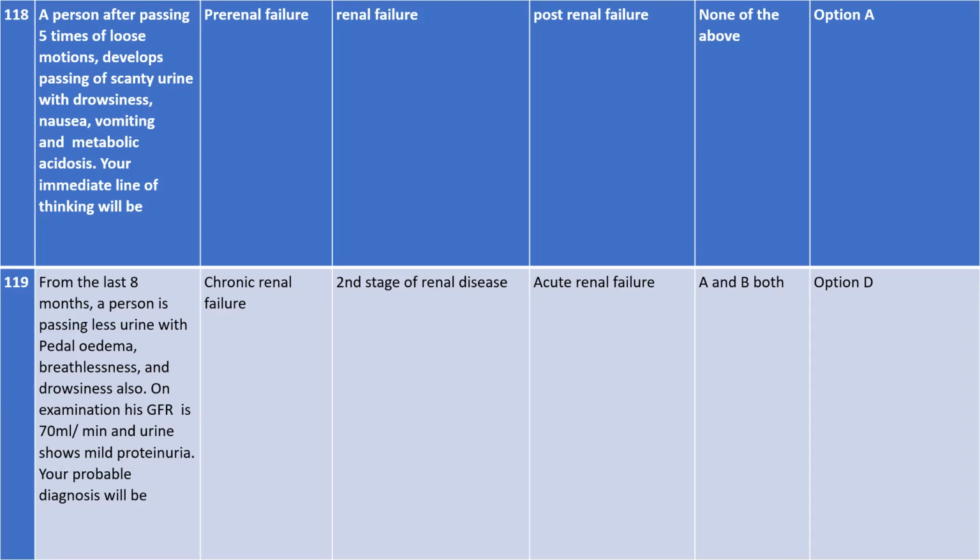So what the question means is that from the last 8 months, already 8 months, just imagine, almost 1 year, a person is passing less urine. For 8 months he has been passing urine, but in very less amount, with pedal edema as well as breathlessness. So you know what is pedal edema?